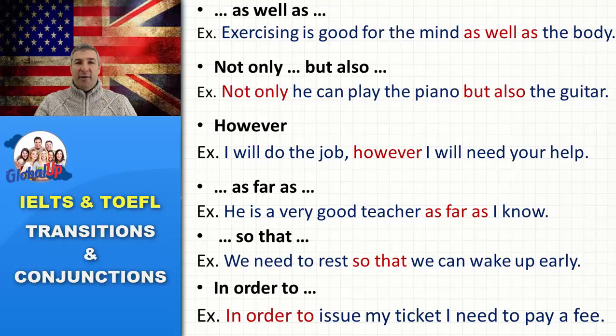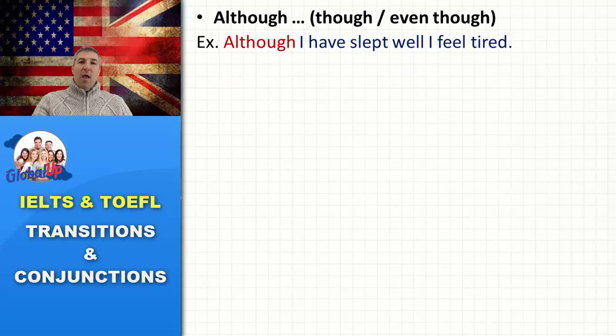Let's take a look at another set of conjunctions. Although, though, even though. Of course, although is more elegant. Though is very informal, and even though is used to emphasize. They all have the same meaning.